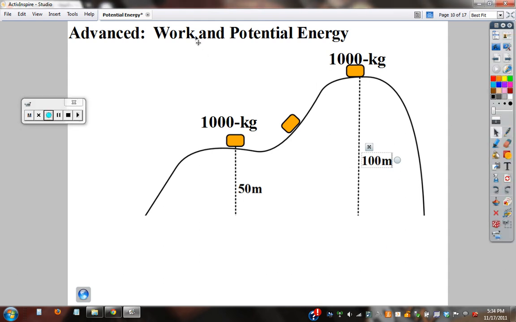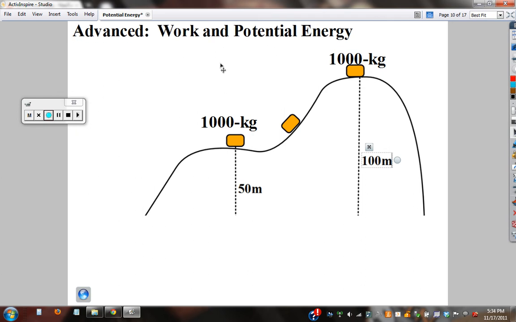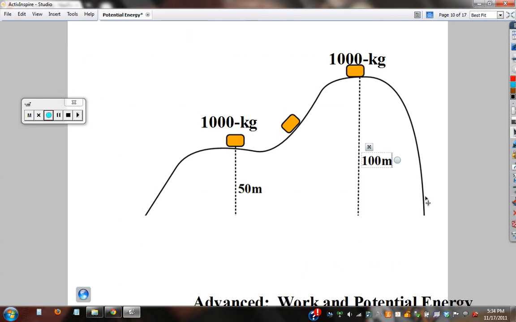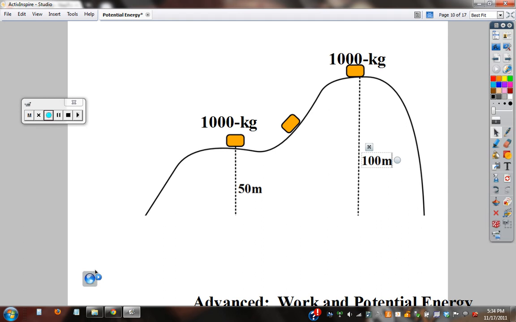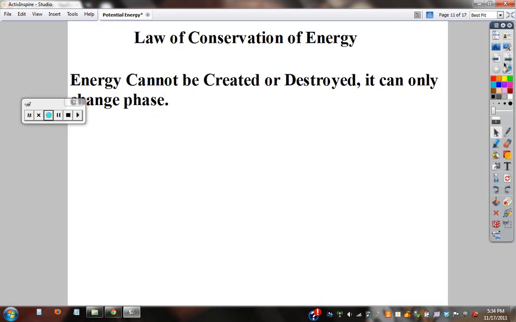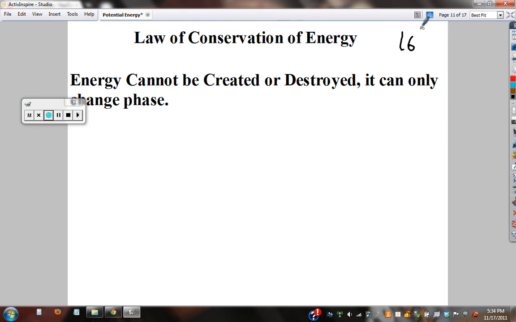Okay. Work and potential energy is done. We're now talking about conservation of energy. First, let's write down this definition. Law of conservation of energy, you can put this on 16. Energy cannot be created or destroyed, it can only change phase.